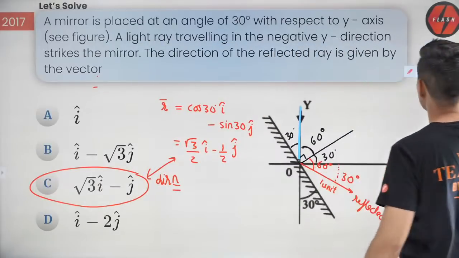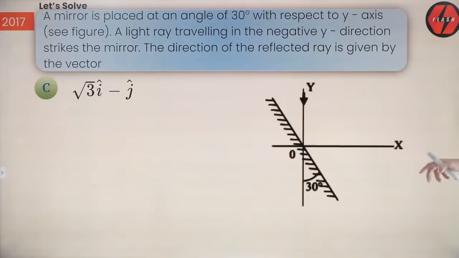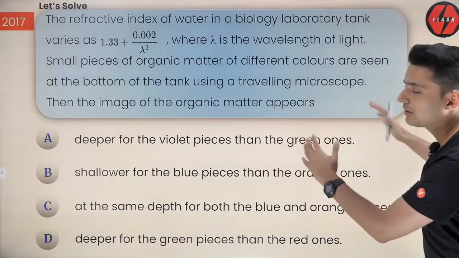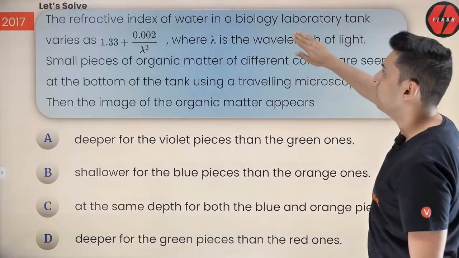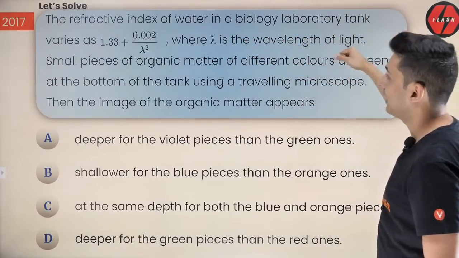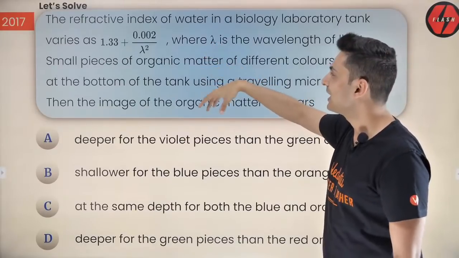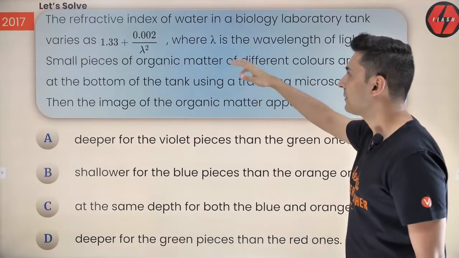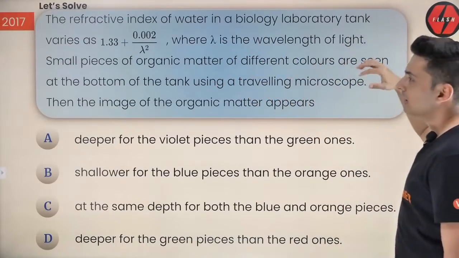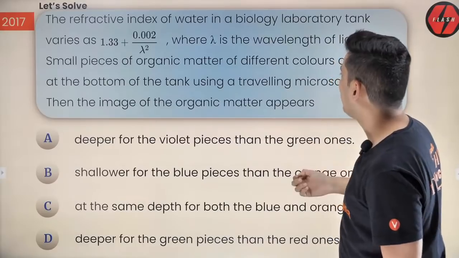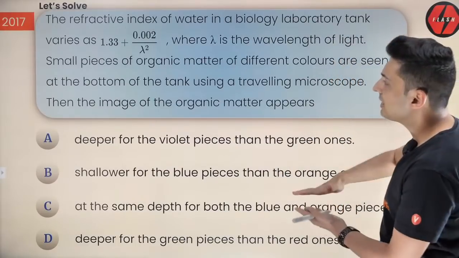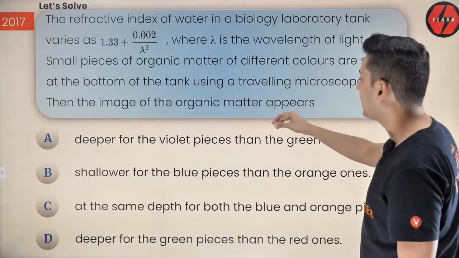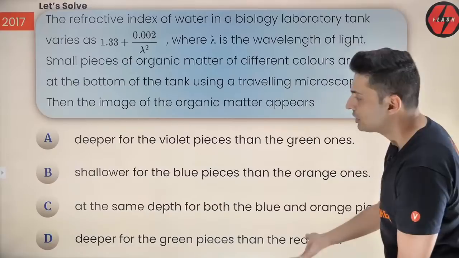So that is the answer, guys. Yes, option C is correct. Okay, cool. Now, a very interesting question. Read it carefully. The refractive index of water in a biology laboratory tank, it's not a biology question, don't worry, varies as 1.33 plus 0.002 by lambda square, where lambda is the wavelength of light. Small pieces of organic matter of different colors are seen at the bottom of the tank using a microscope. Then the image of the organic matter appears. Which of the following is correct?